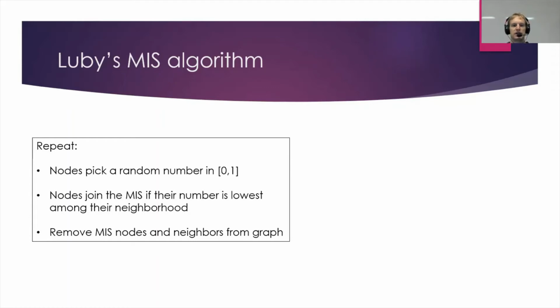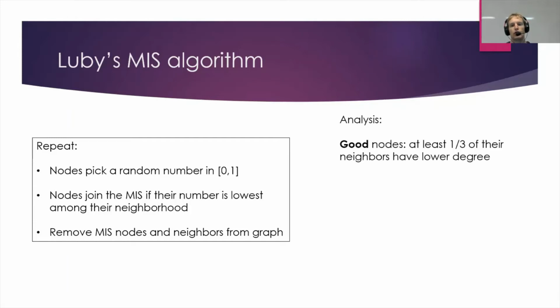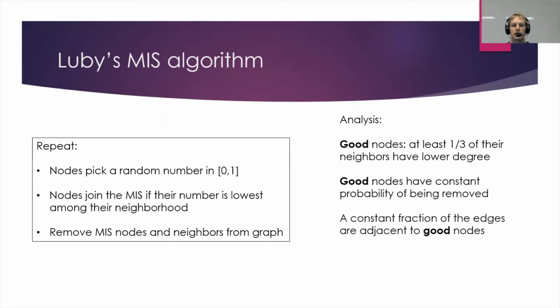So how many rounds does this need to give us a maximal independent set? Well, the analysis works like this. We call nodes good if at least a third of their neighbors have degree that's at least as low as theirs. And these nodes, we can show, have a constant probability of being removed in a single round of Luby's algorithm.